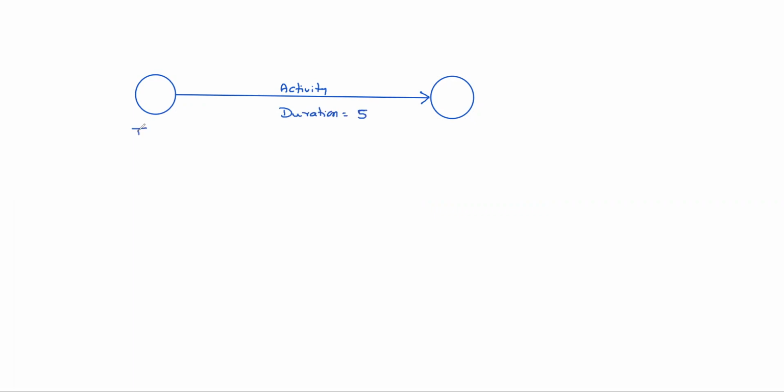Suppose T equal to 7 and TL equal to 10 here. Here T equal to 18 and TL equal to 20, suppose this is the 3-4 activity. So what is the total float? Tell me.